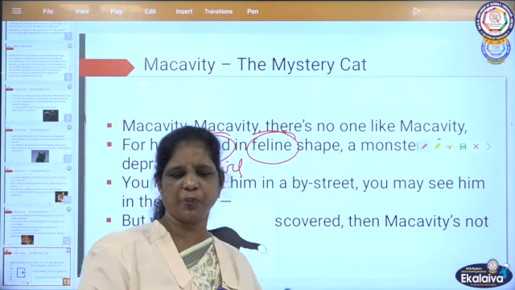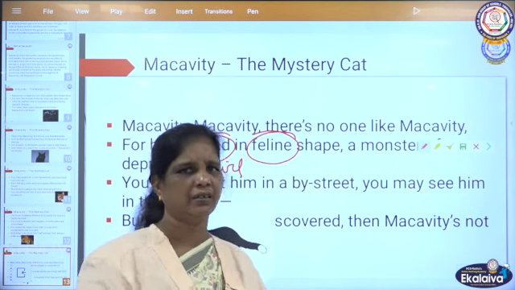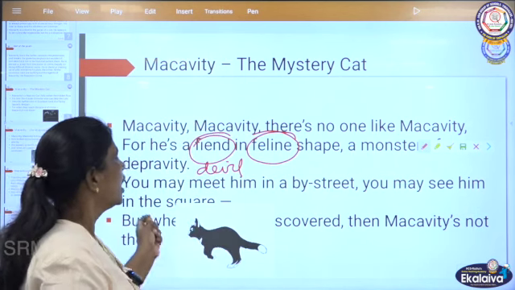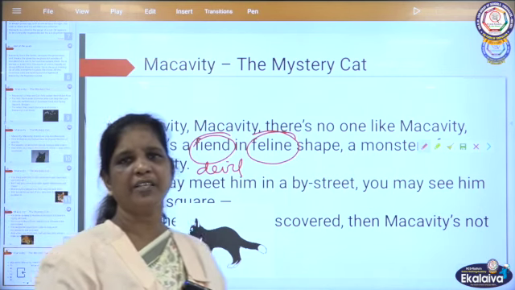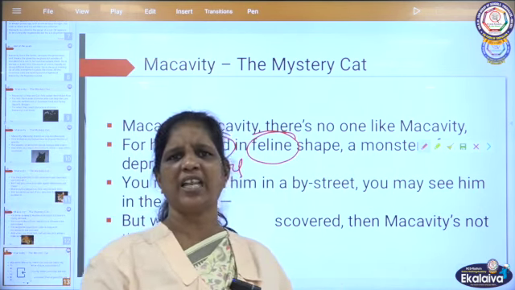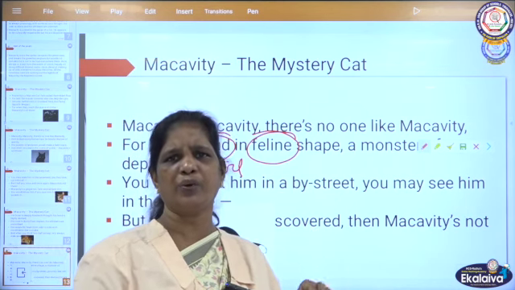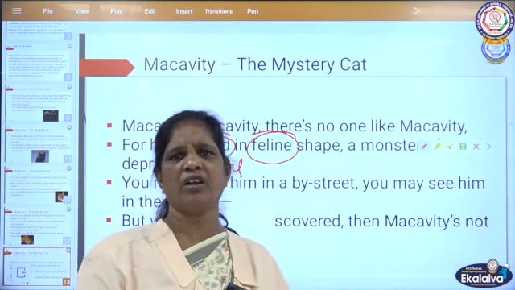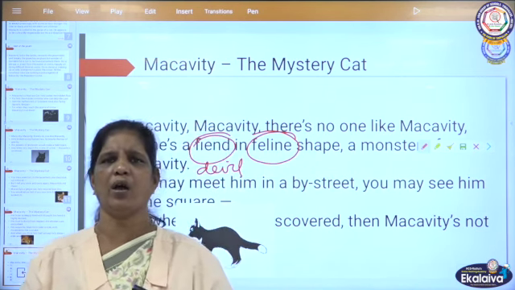Feline means it belongs to the species or family of cat. A monster of depravity. What do you mean by depravity? It is immorality. So it is always immoral, doing all immoral work. It doesn't have any morals. It is a devilish cat, and it does all the criminal work.